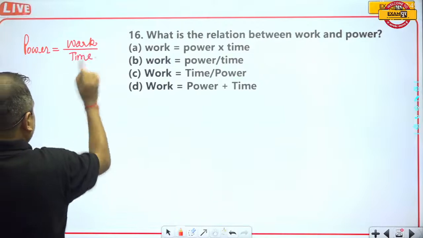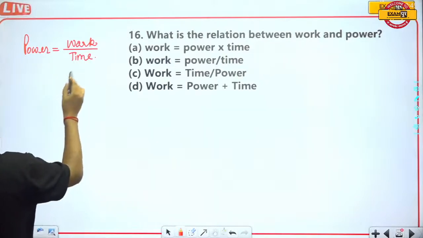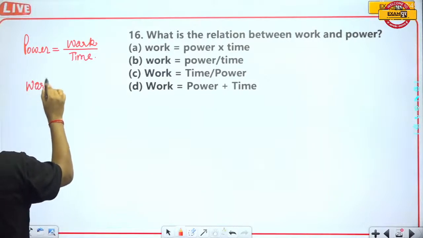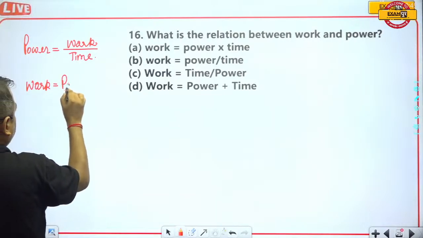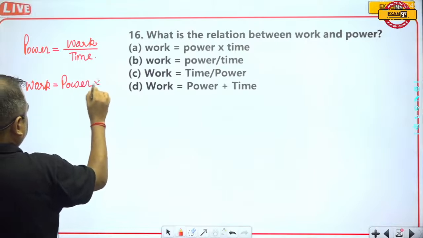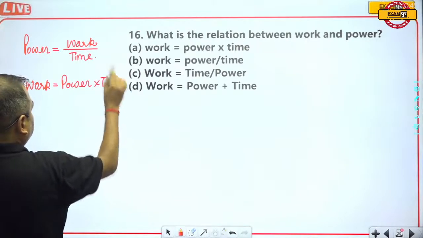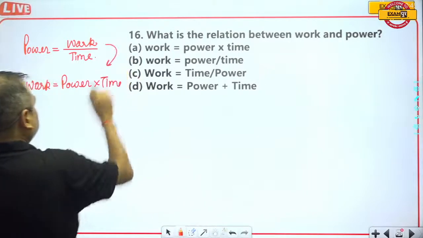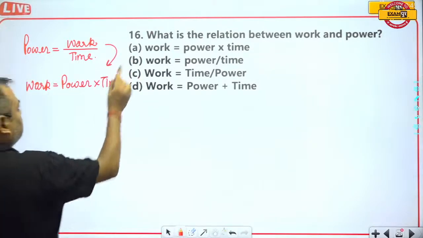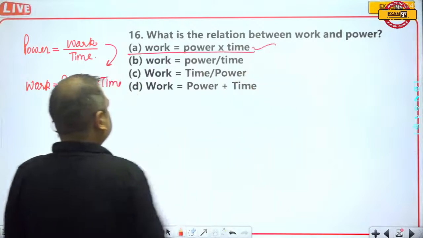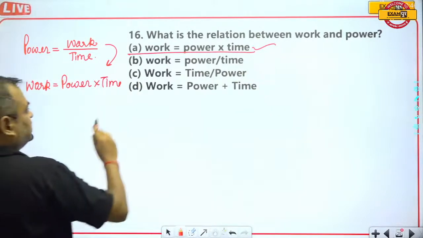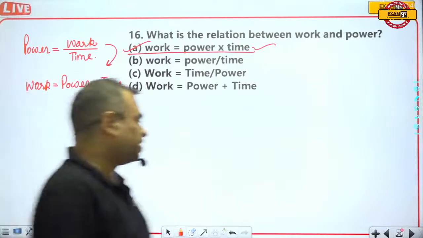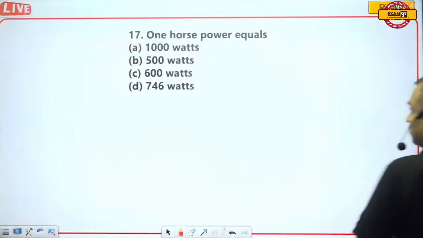So from this formula, work is equal to power into time. So part A will be the correct answer.